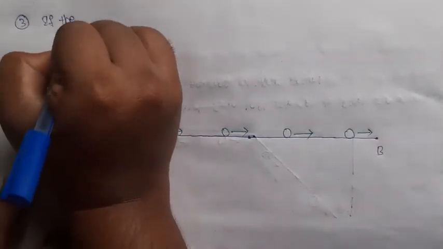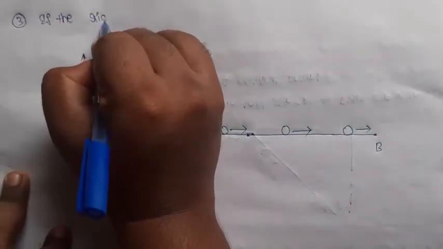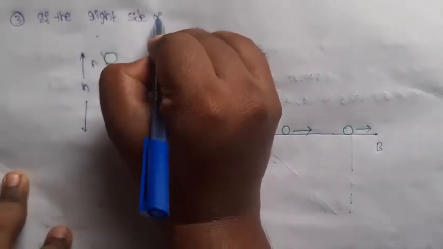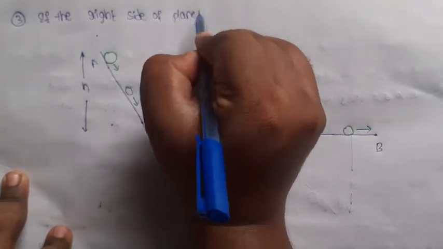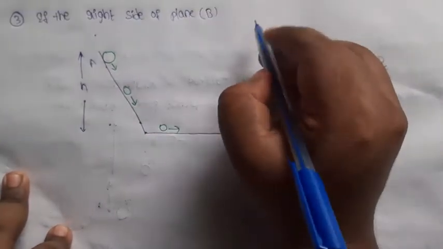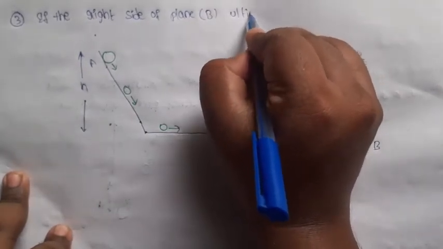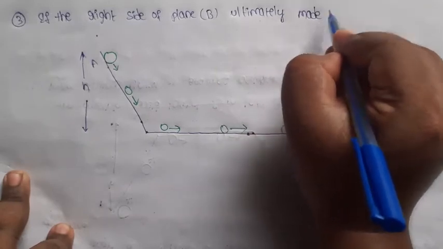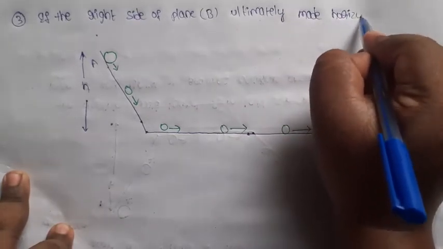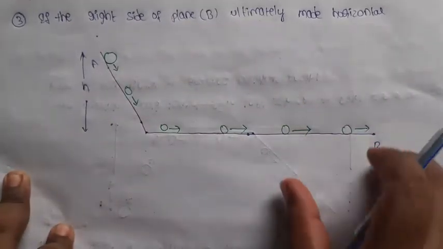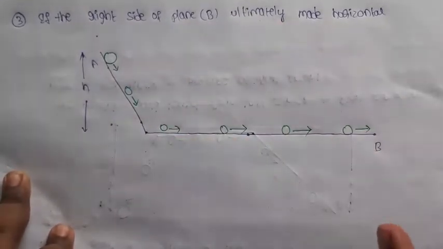Next, if the right side of the inclined plane is ultimately made horizontal. Here the right side of the inclined plane is going to be completely horizontal.